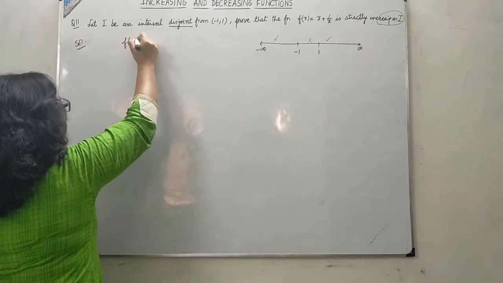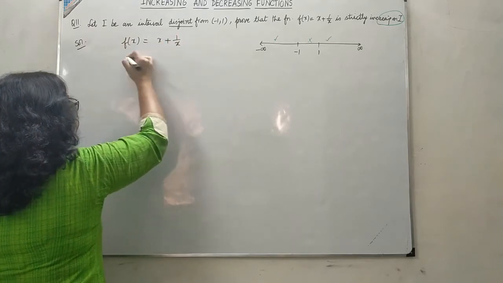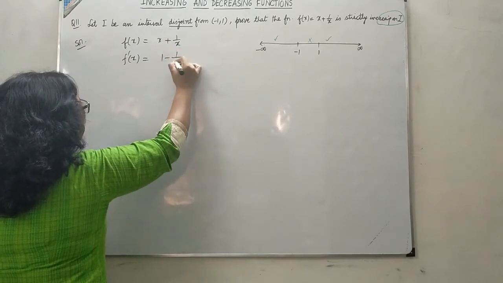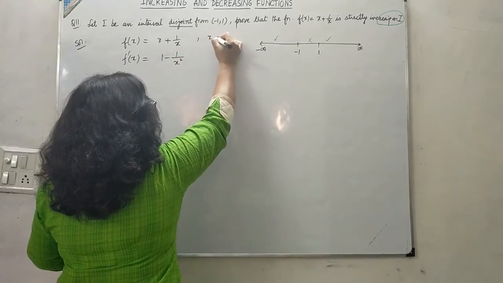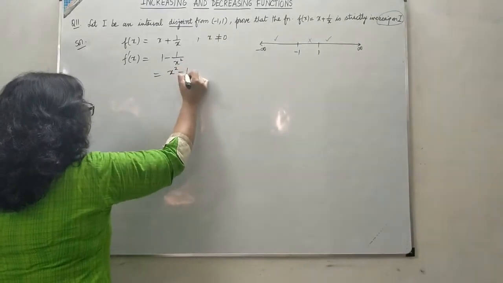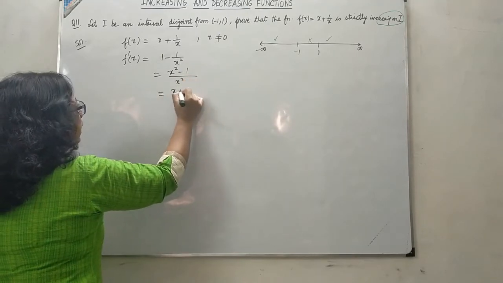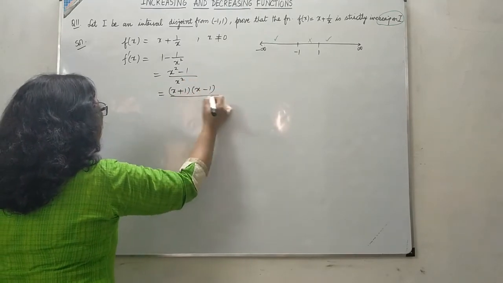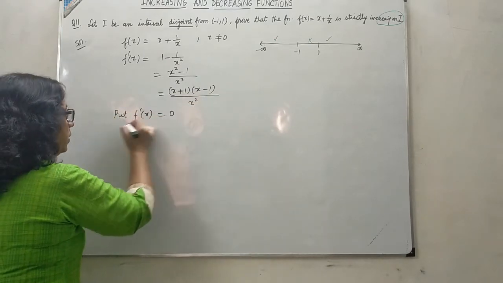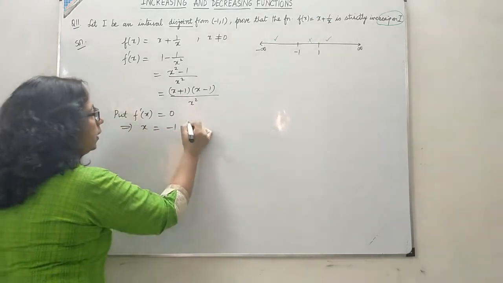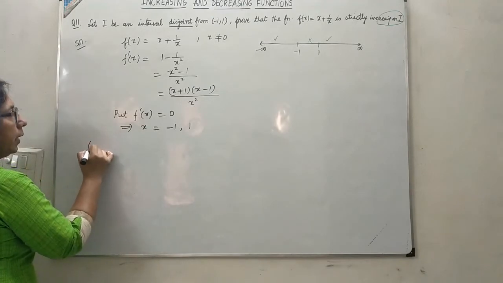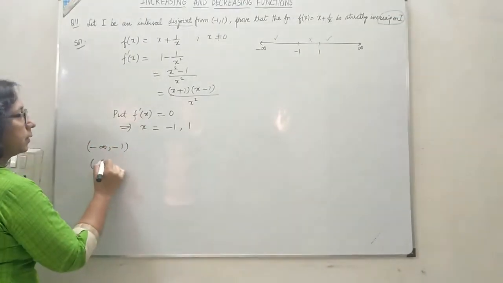What will I do? I will take the function and find its derivative. This is f'(x) = 1 - 1/x². Here x cannot be 0, all real numbers except 0. So if I take LCM, we get the factors as (x + 1)(x - 1) upon x². Now if I put f'(x) = 0, we get the critical points as -1 and 1.